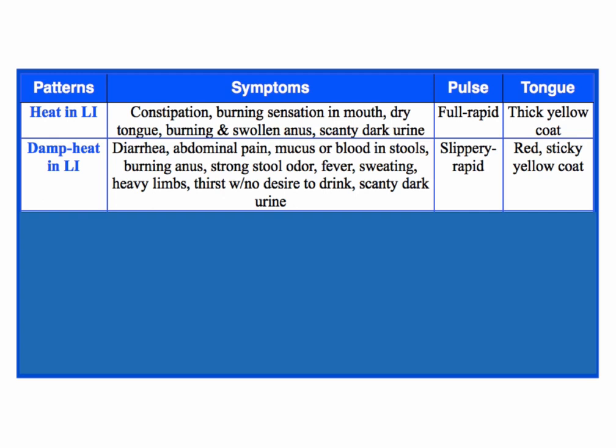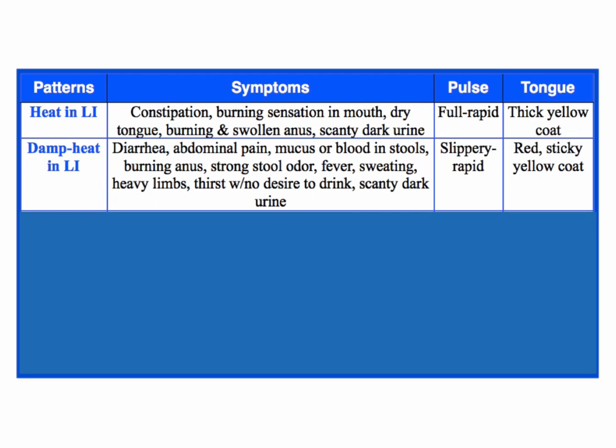So that's the opposite. Damp heat in the large intestine is still heat, but this time it's not constipation, it's diarrhea, right? So it's watery diarrhea with abdominal pain. There may be blood in the stool or mucus, burning anus again because there's heat, and a strong odor, so the stool is still smelly because there's heat. If it's acute, like a stomach flu or something, there'll be fever and sweating. If it's not acute, you still can have heavy limbs, thirst with no desire to drink. So no desire to drink but feel thirsty.